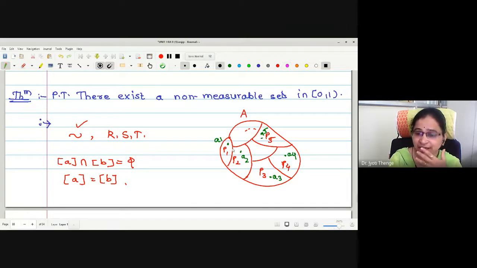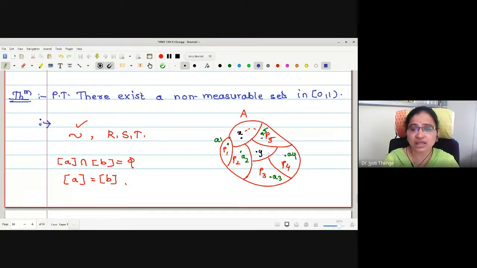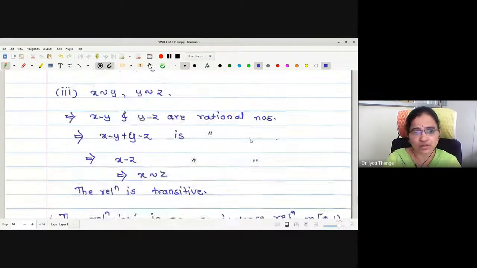Because suppose here is one element x and here is one element y we have taken. If I say x minus y is rational, then what will be the meaning? X is related to y, so x should be a member of this equivalence class. And we know if one element is common, the two equivalence classes must be equal. Therefore, the difference must be an irrational number if I select two different elements from two different classes, right?